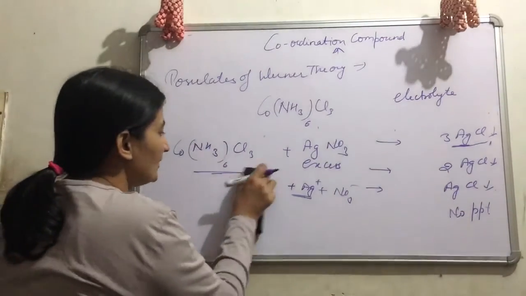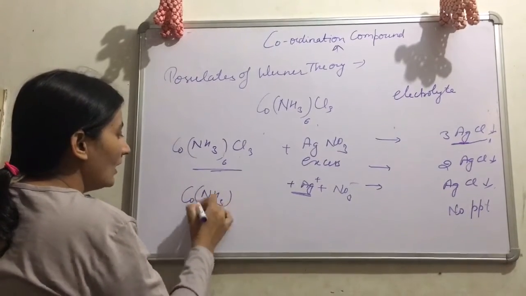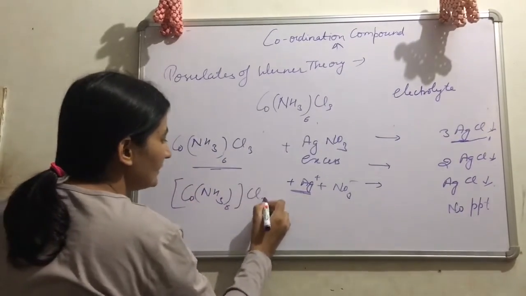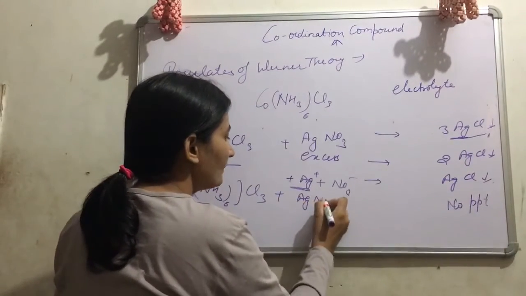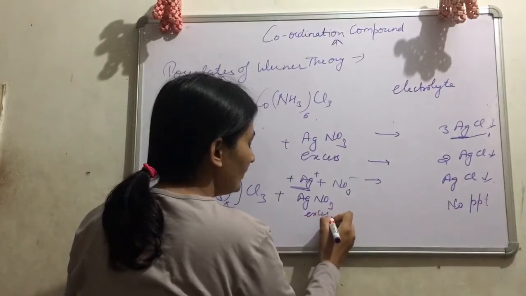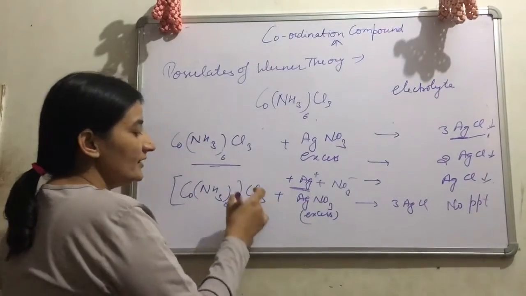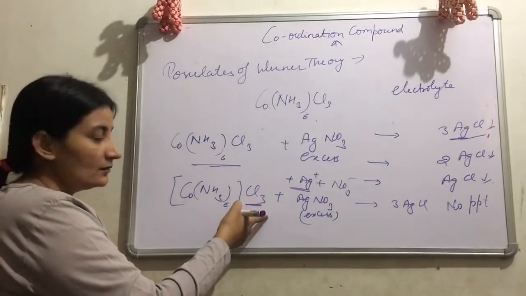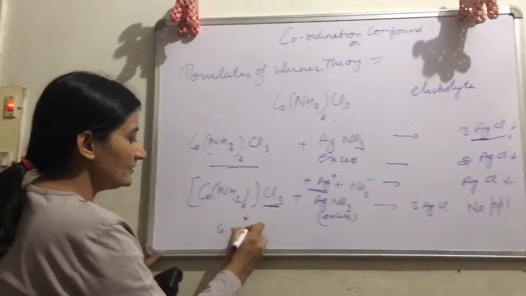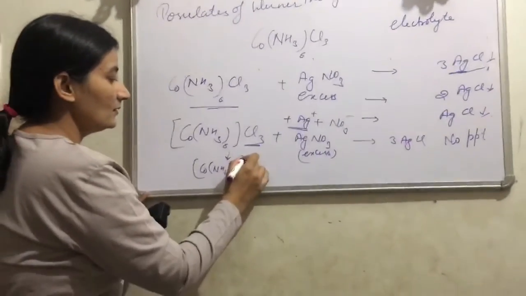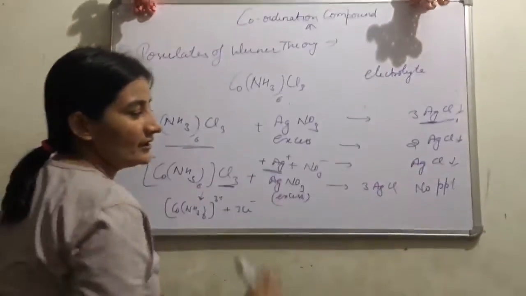Only the ions which are present outside the square bracket in a given structure undergo dissociation. So here Cl3 is present outside that square bracket. That's why it reacts with AgNO3. Excess of AgNO3 is given to you, then it will form 3 AgCl. Because all the 3 Cl are present outside the bracket, they can easily dissociate to form Co(NH3)6 3 plus and 3 Cl negative ions. These 3 Cl negative ions combine with Ag plus and form 3 AgCl.